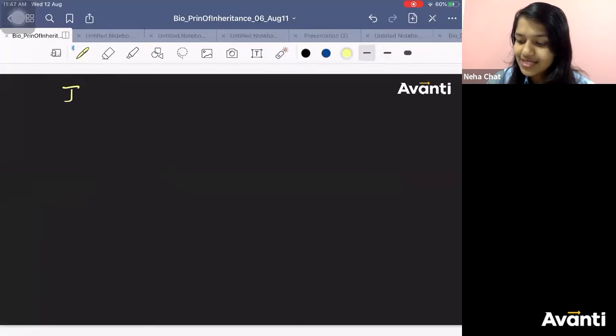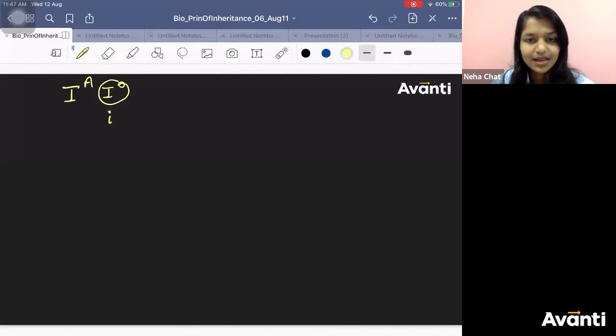Let's say we all have A blood group. IA, IO. IO means I, I can replace it by small i also. In NCERT they have used small i. You write small i, that will be a better practice.